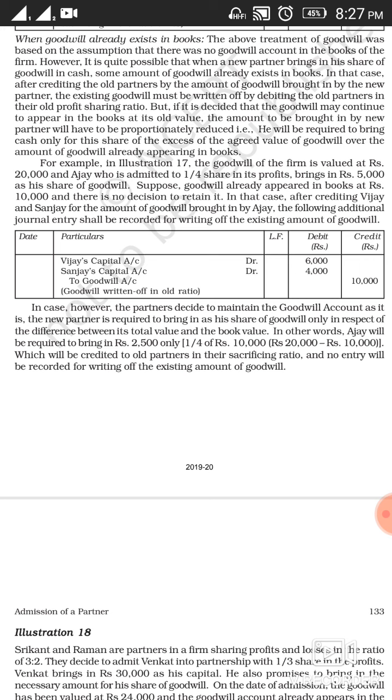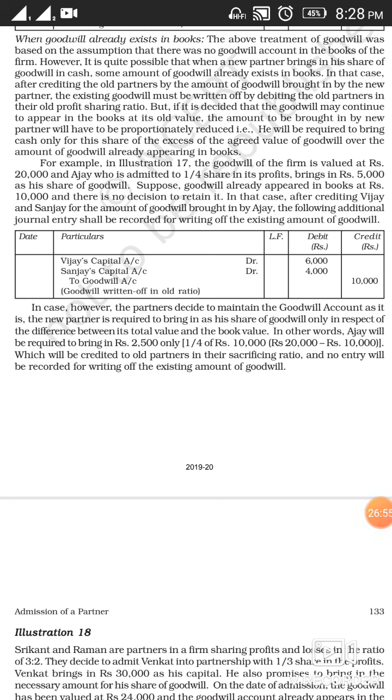the goodwill of the firm is valued at rupees 20,000 and Ajay, who is admitted for 1/4 in the profit, brings 5,000 as his share of goodwill. Suppose goodwill already appears in the books at rupees 10,000 and there is no decision to retain it. In that case, after crediting Vijay and Sanjay for the amount of goodwill brought in by Ajay, that will be done.